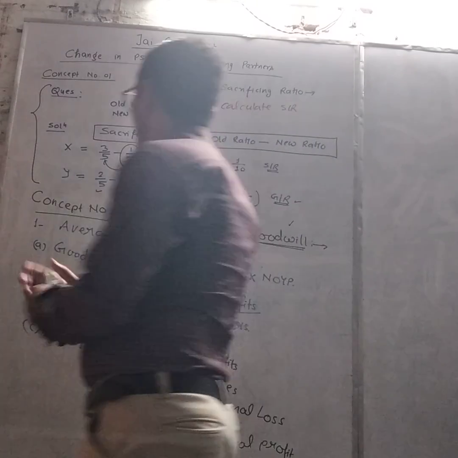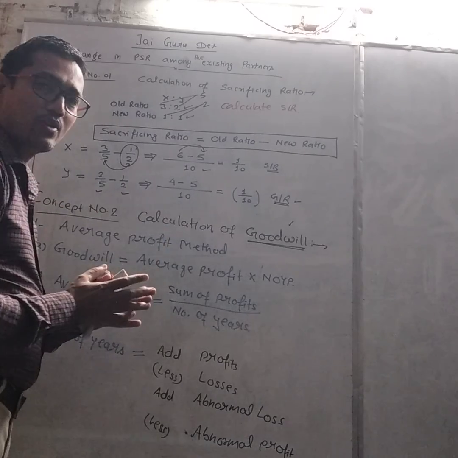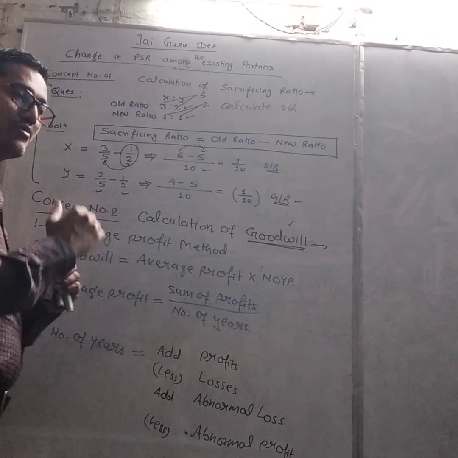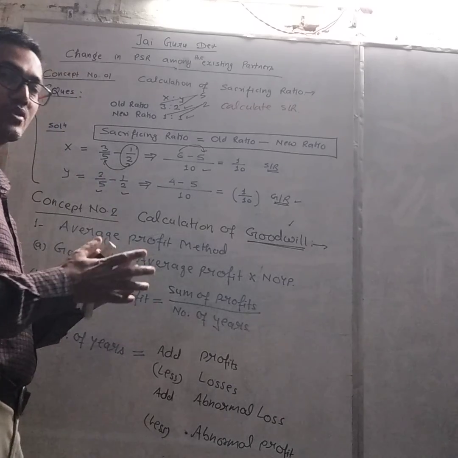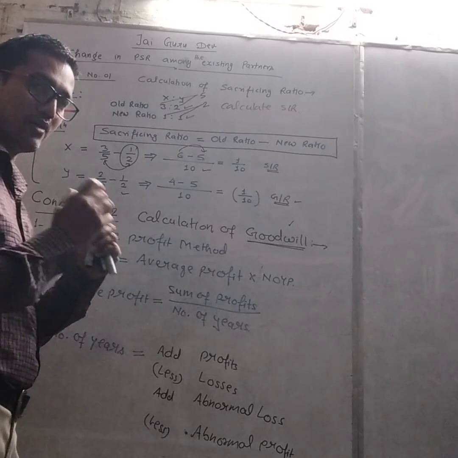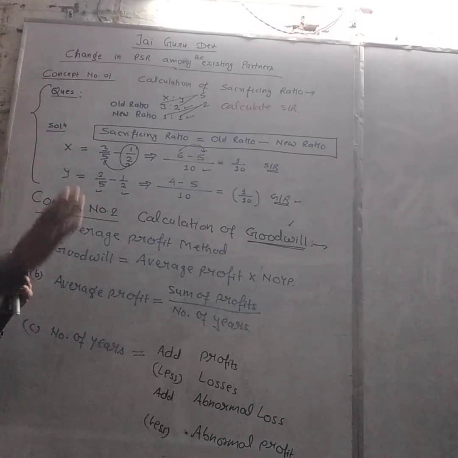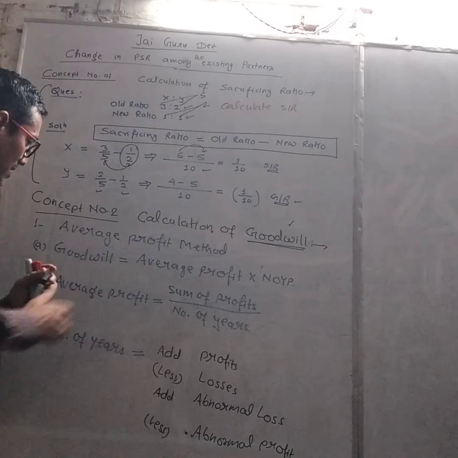Next one, there are some methods to calculate goodwill. First one, average profit method. Second one, weighted average profit method. Third one, super profit method. And fourth one, capitalization of average profit. We will discuss each and every method one by one. First of all, let us start with the average profit method.